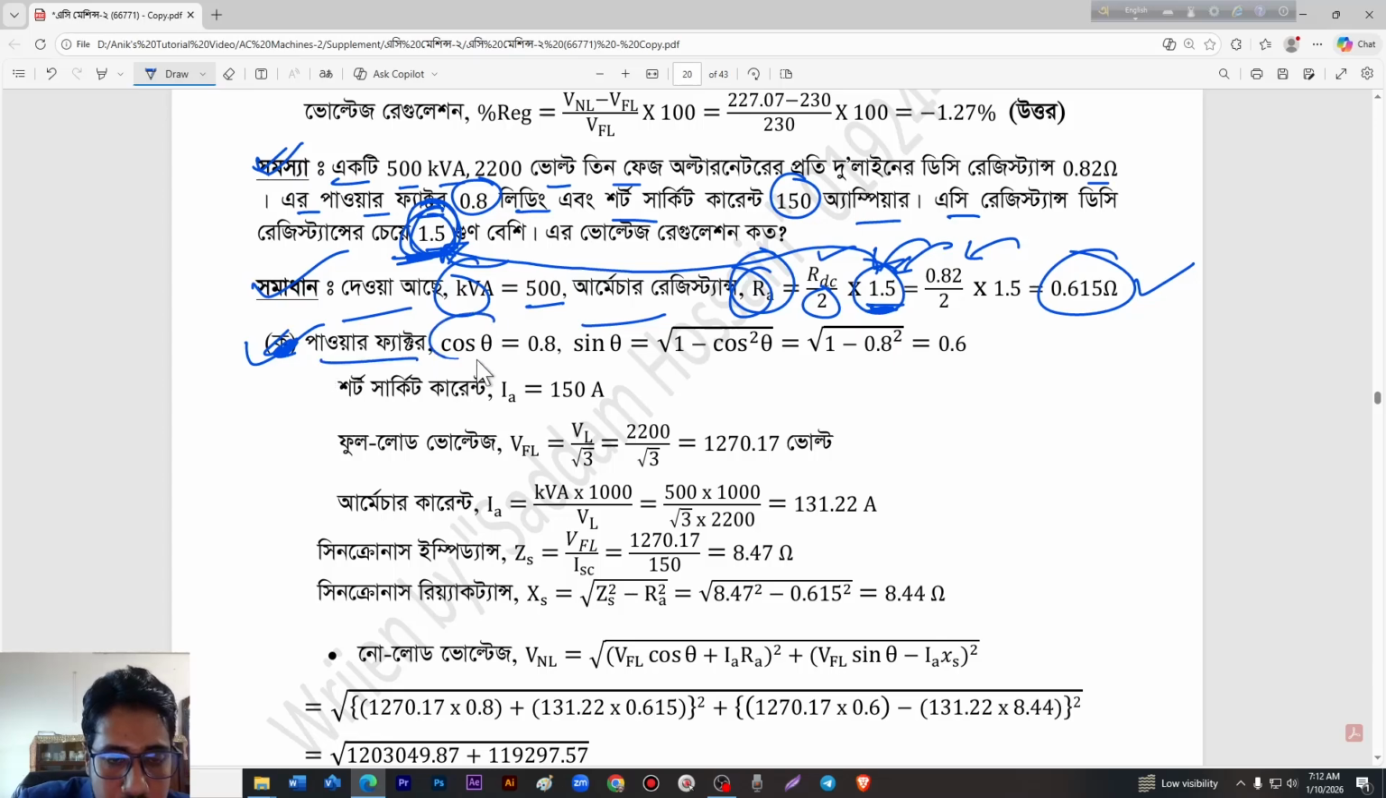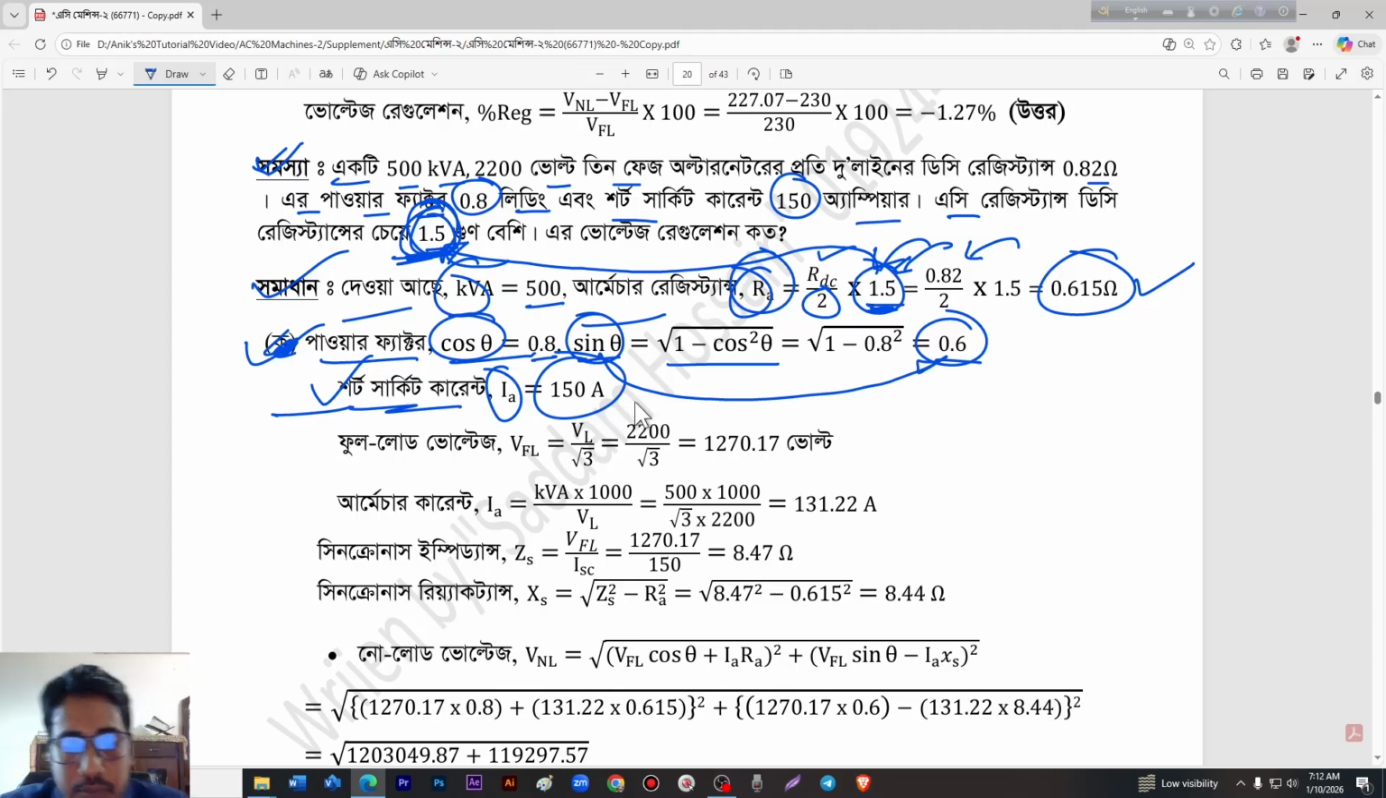Okay, power factor cos theta will be 0.8, and from cos theta you write sin theta equals root over 1 minus cos square theta, and we will get 0.6, the value of sin theta. This is very simple. And the short circuit current or armature current, you can say here, is 150 ampere short circuit current.